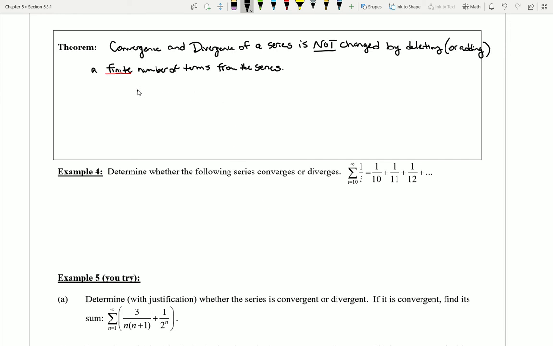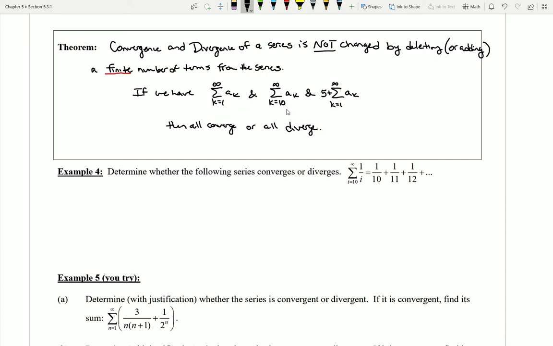So we can see here that I can say, as an example, if we have a series a sub k, k starts at 1 and goes to infinity, and we have a series where k starts at 10 and goes to infinity, and we have a series where k starts at 1 and goes to infinity, but I'm going to add a number to the front of it, like I add something to the addition problem, then these all converge, or they all diverge.